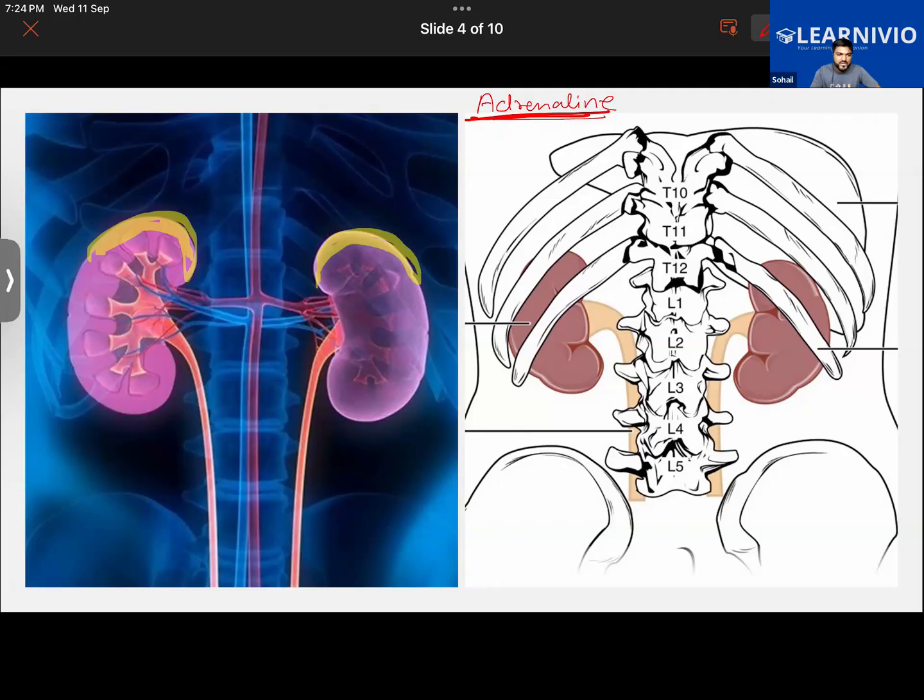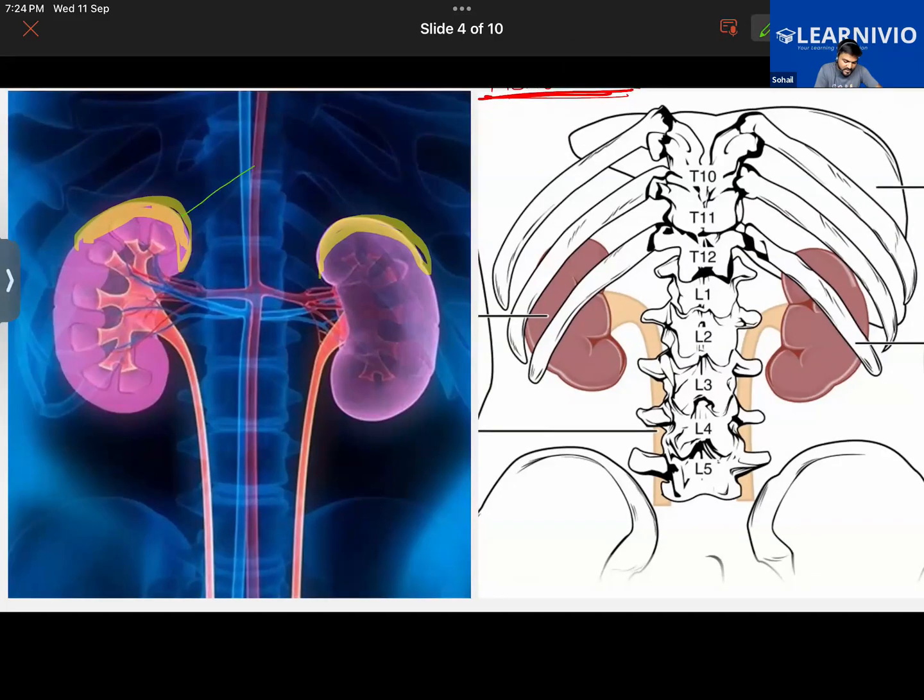It will also control different functions of the body, and this will be present on top of both the kidneys. So that is the adrenal gland. Getting it, guys? I think most of you should be aware of what glands are. Do you understand what a gland is? If not, please let me know.